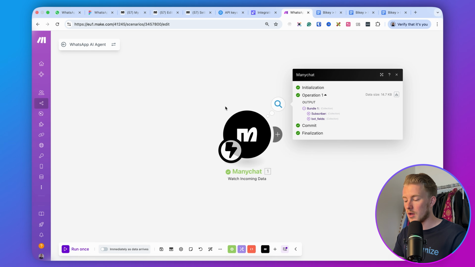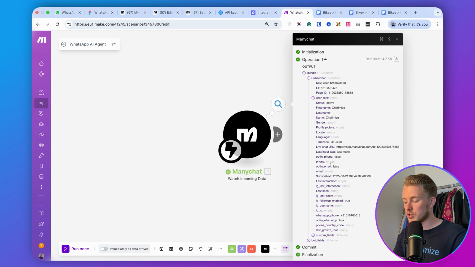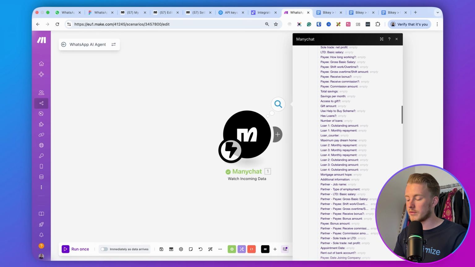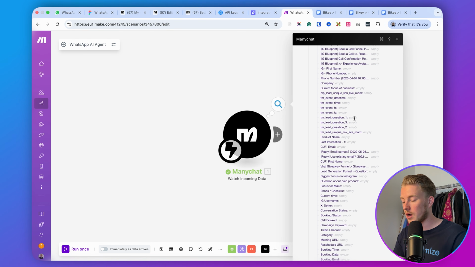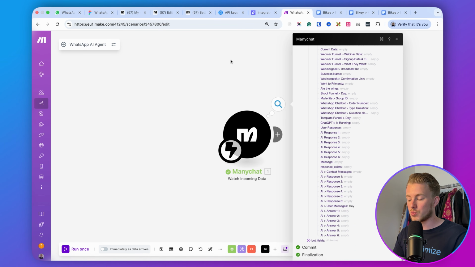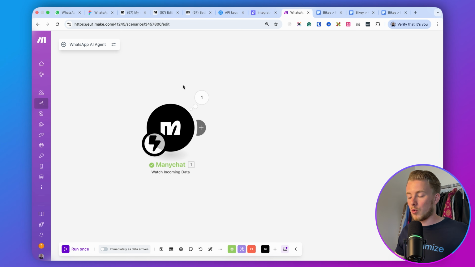Then if we go to Make, you can see all of the data, and then Make knows all of the data that we are working with and all of the custom fields that I have inside my Manychat account, but also which ones are filled and which ones are not. So I think this is great because now Make knows what data we are working with.